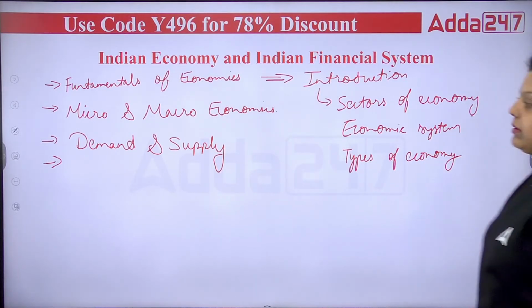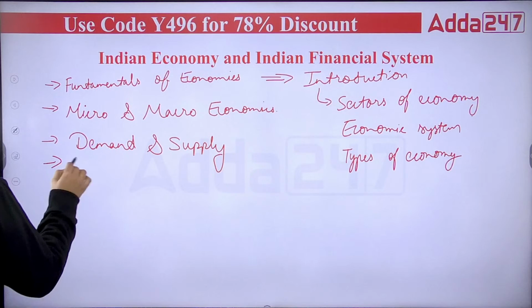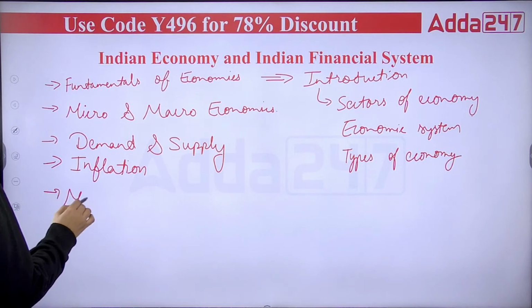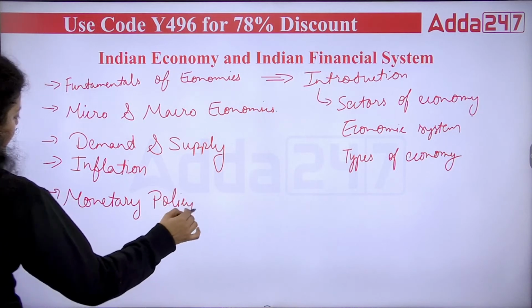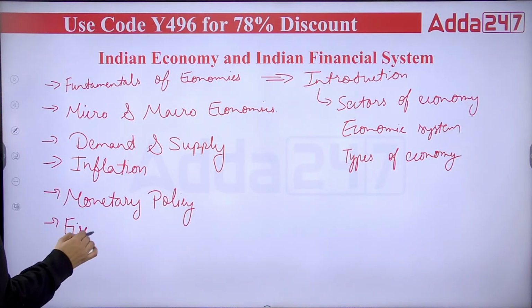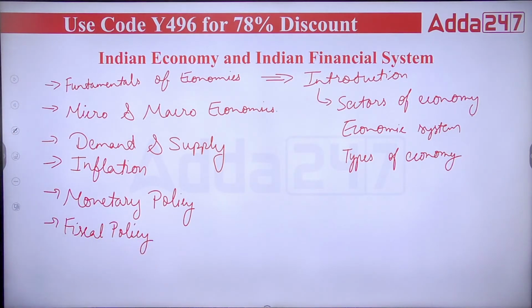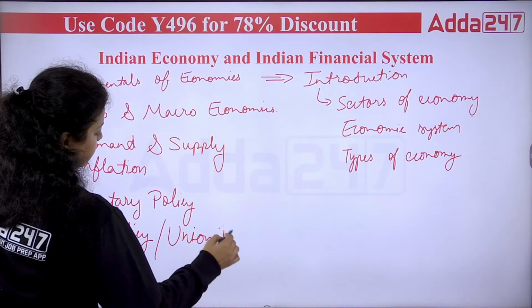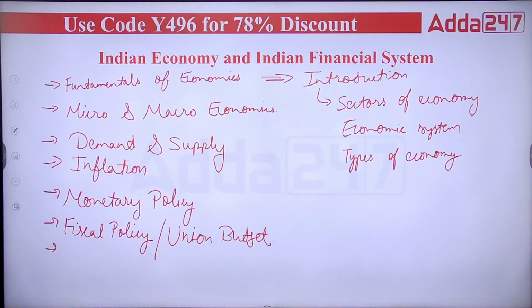Now apart from that, when you are talking about demand and supply, you are talking about inflation also. When there is demand and supply, there can be inflation. When there is inflation, definitely there will be a monetary policy of the Reserve Bank of India to control this inflation. So monetary policy we have to cover. After that, the fiscal policy, the budget of the Government of India, introduced every year with the help of the budget. That's a fiscal policy, or you can say the union budget, you have to cover here. A limited part of the union budget we can cover.